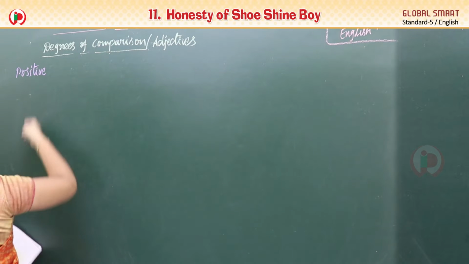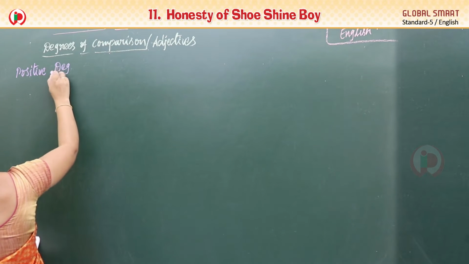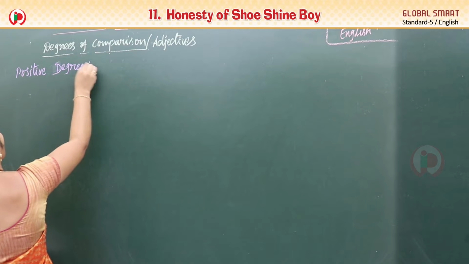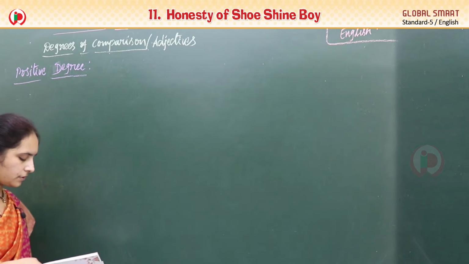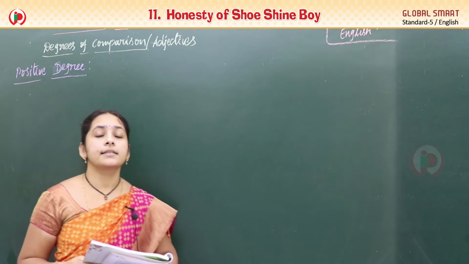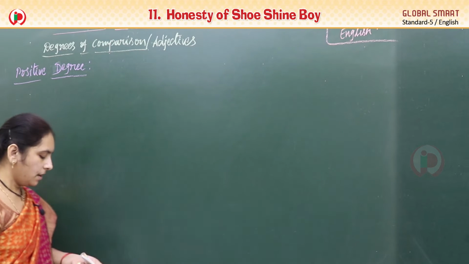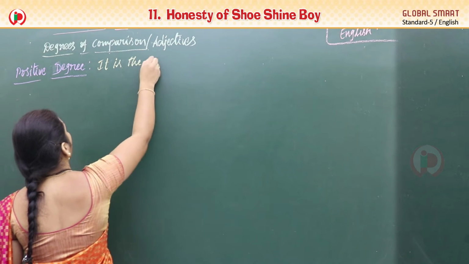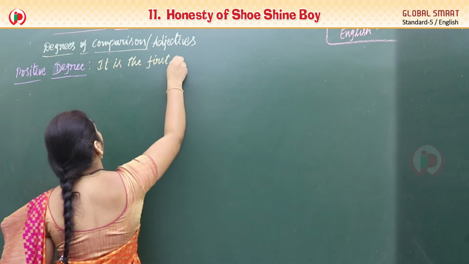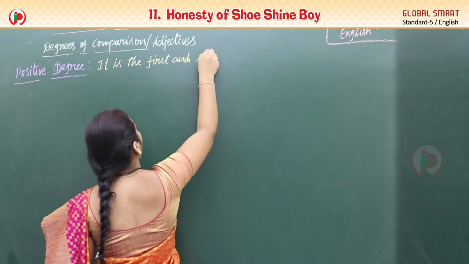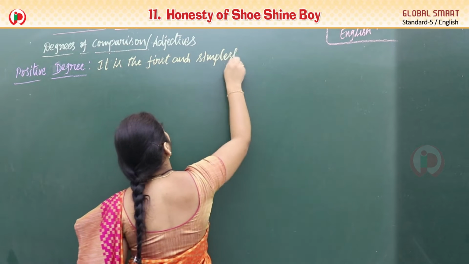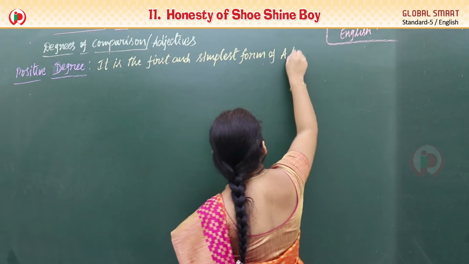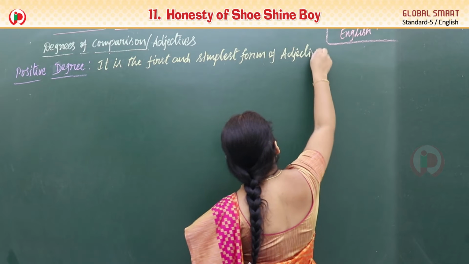One is positive degree. So what is this positive degree, ma? Positive degree means it is the first and simplest form of adjective. Simplest form of adjective we call it positive degree.